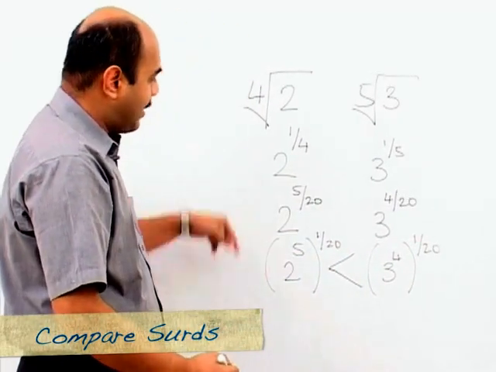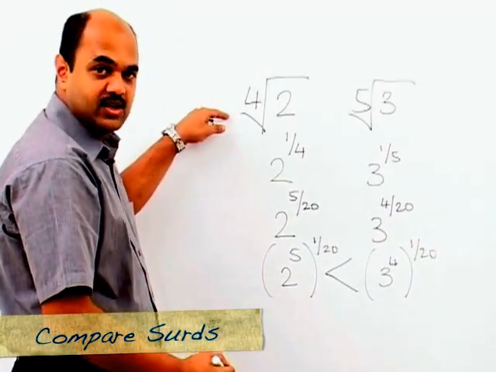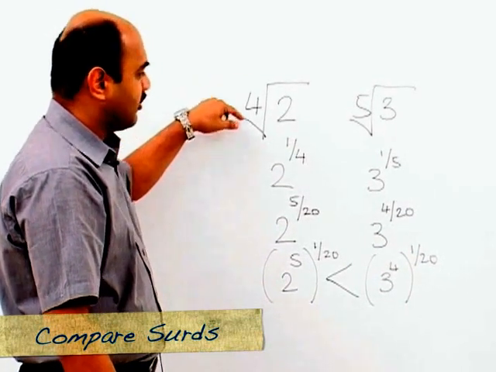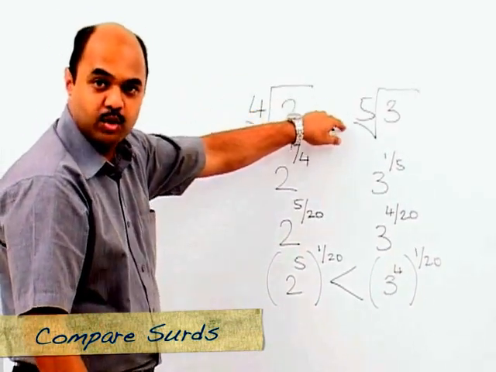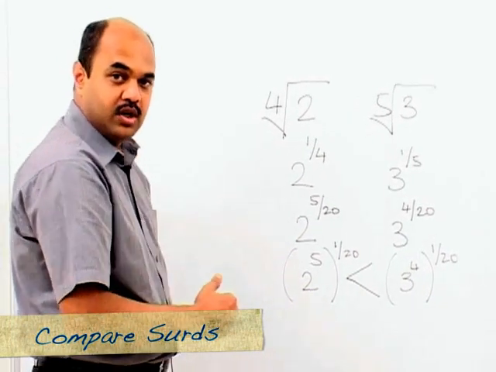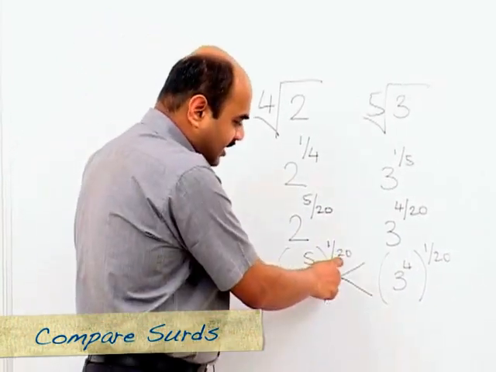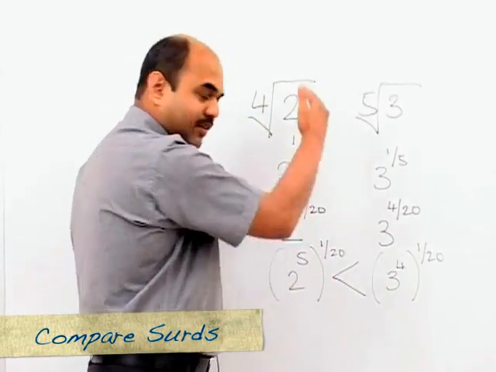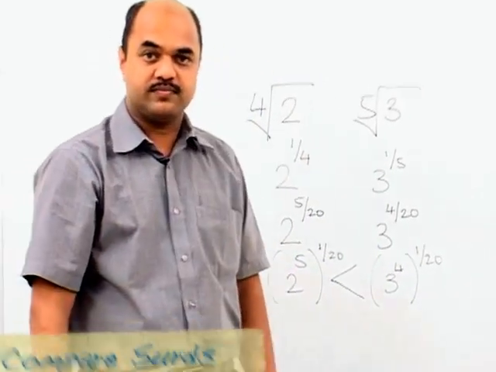So if we now go back to our first step, we can say that fourth root of 2 is less than fifth root of 3. But the entire process, or the entire solution, depends on creating the same power by following this particular process.